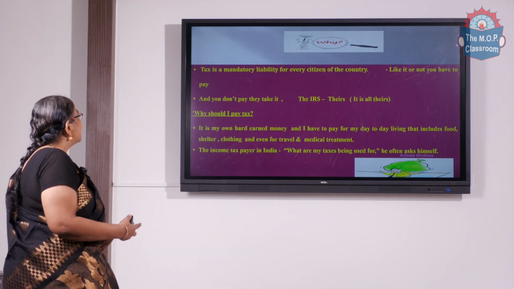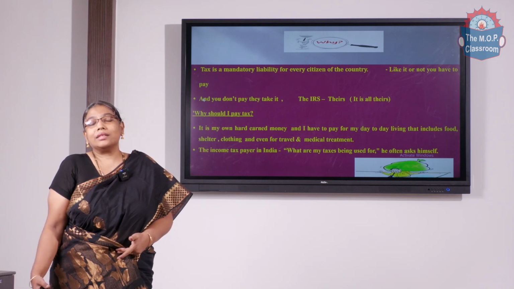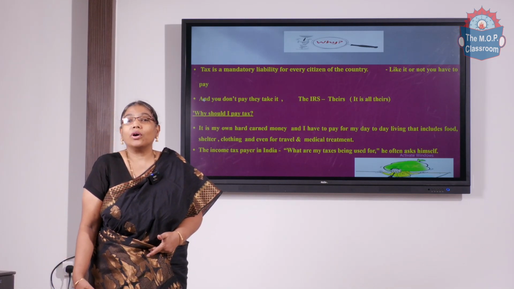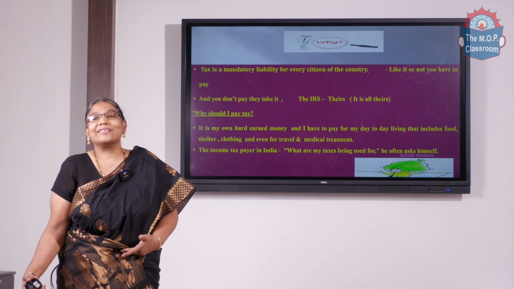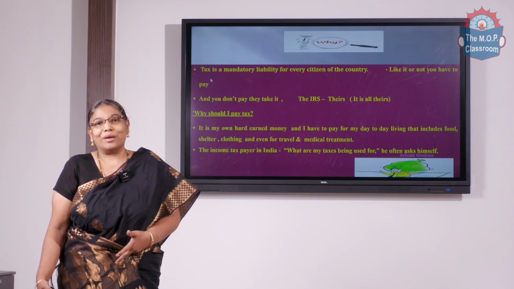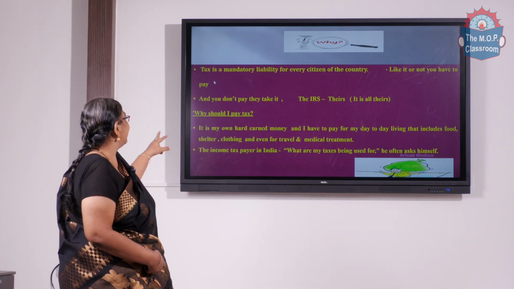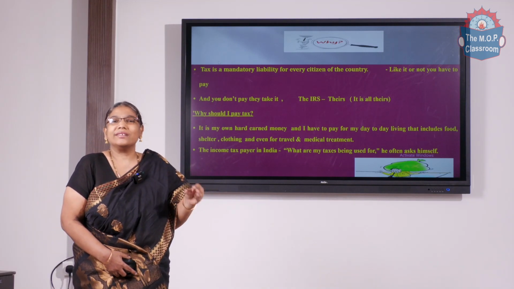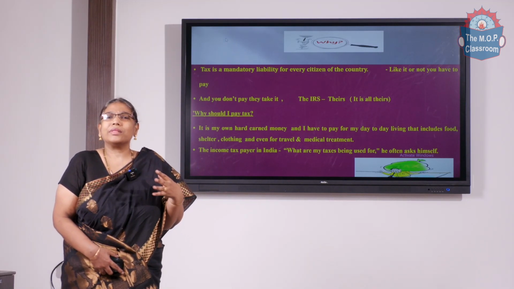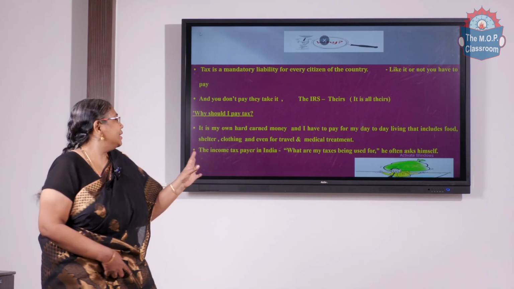And they also say that when you don't pay, they take it. They say the IRS, which stands for Indian Revenue Service, together says it's all theirs. Whatever we earn goes to them. The IRS, it's all theirs, and like it or not, we have to pay. That is the criticism, or sarcastic comment, that taxpayers pass regarding tax payment.